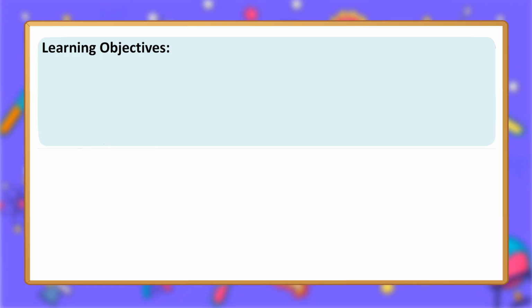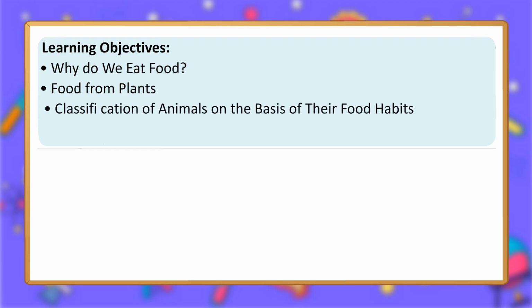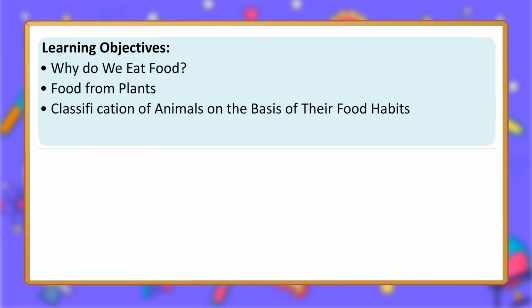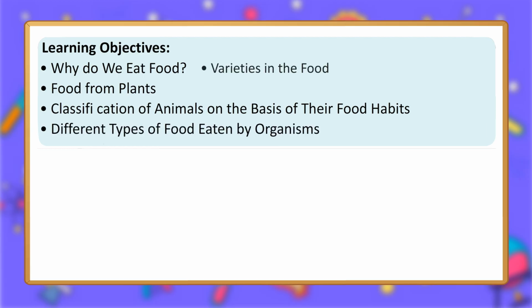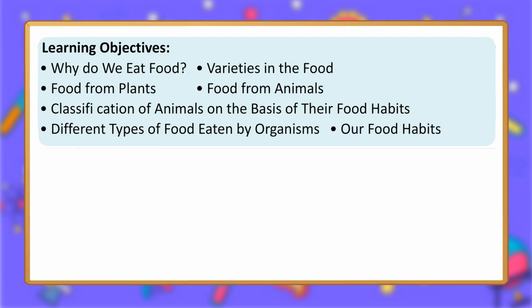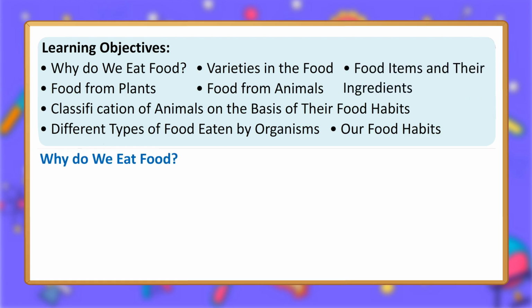Food sources. Learning objectives. Why do we eat food? Food from plants. Classification of animals on the basis of their food habits. Different types of food eaten by organisms. Varieties in the food. Food from animals. Our food habits. Food items and their ingredients. Why do we eat food?